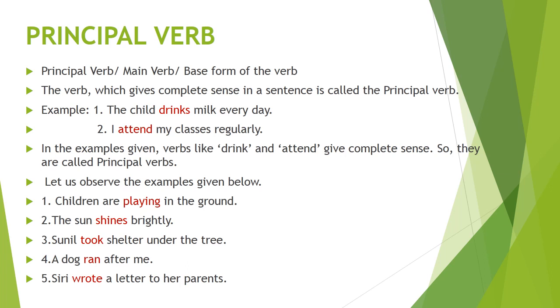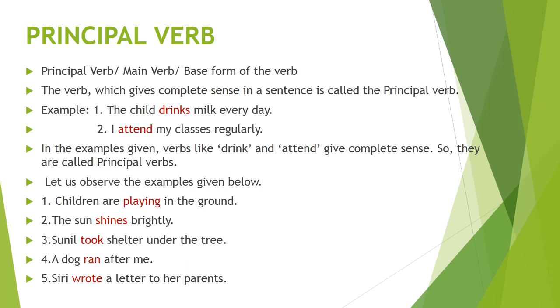Principal verb. Principal verb is also called the main verb or base form of the verb. The verb which gives complete sense in a sentence is called the principal verb. For example, the child drinks milk every day. I attend my classes regularly. In the examples given, verbs like drink and attend give complete sense, so they are called principal verbs.